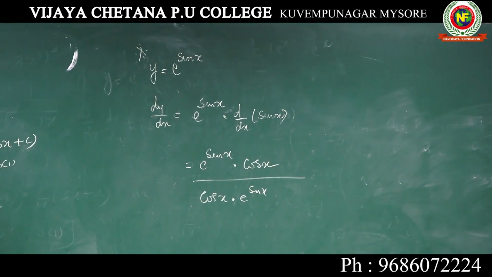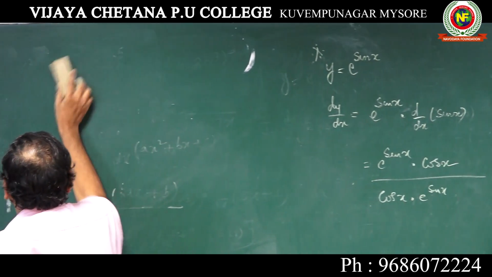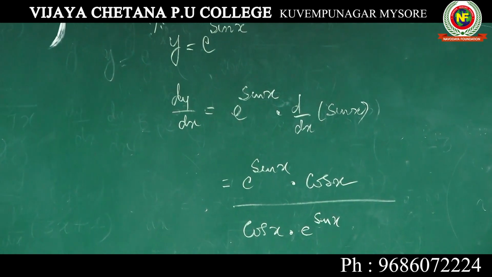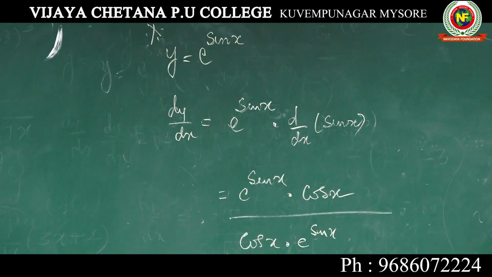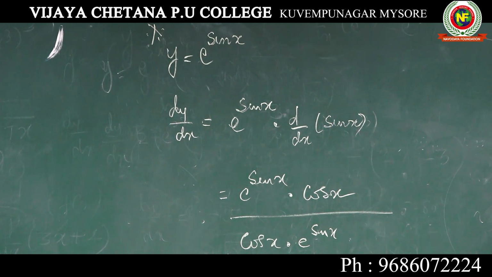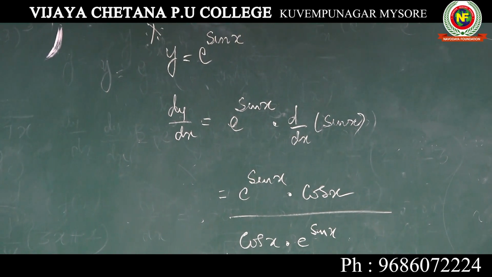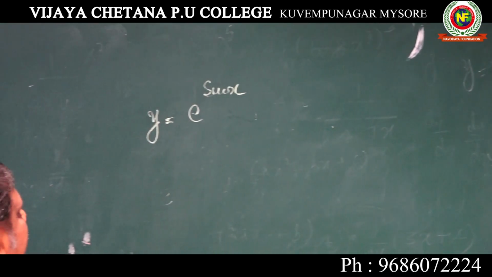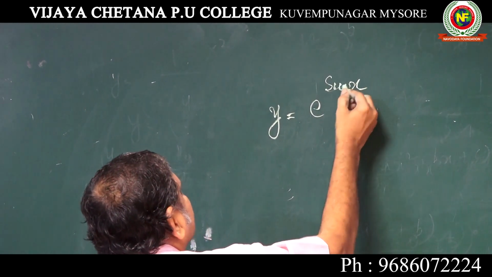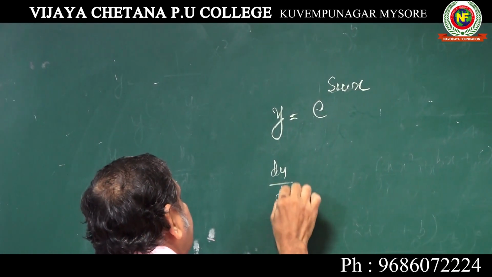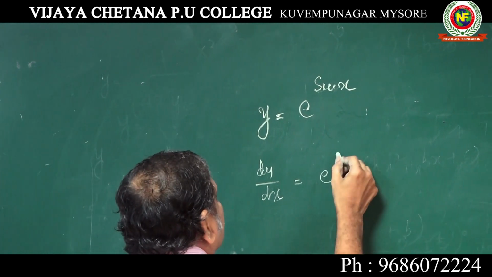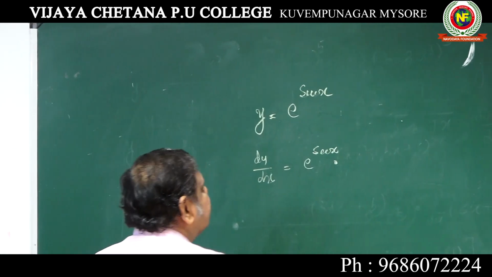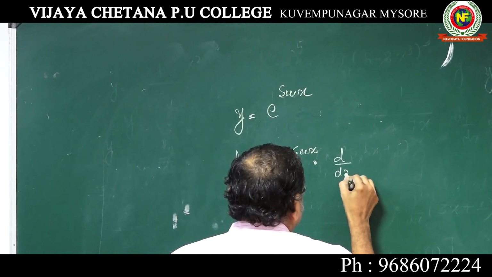Okay, now we will go to the next one. E power secant x. They will not give y, you must take it as y. They will only ask you to differentiate e to the power of secant x, you should write it as y. So when you differentiate, dy by dx is e to the power of secant x into d by dx of secant x.